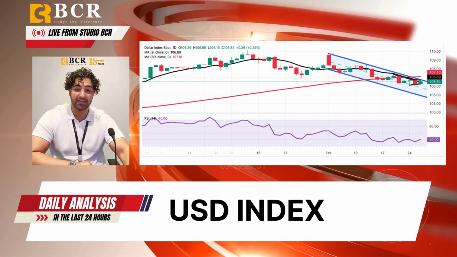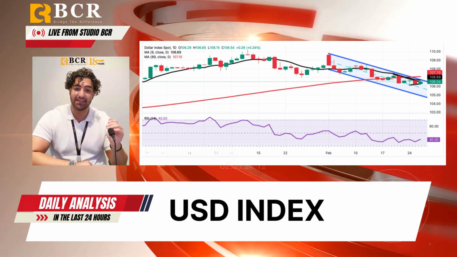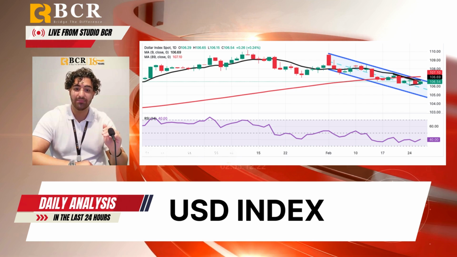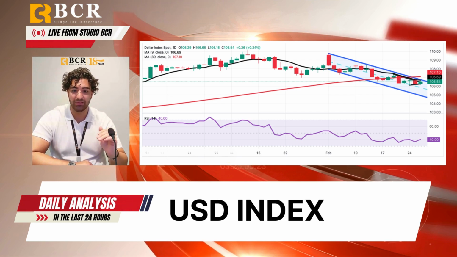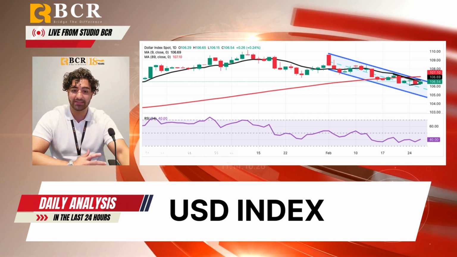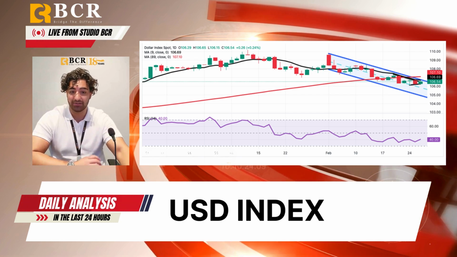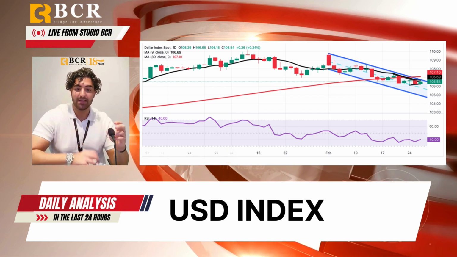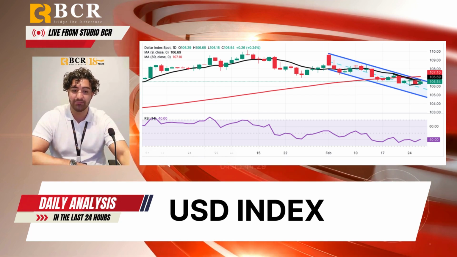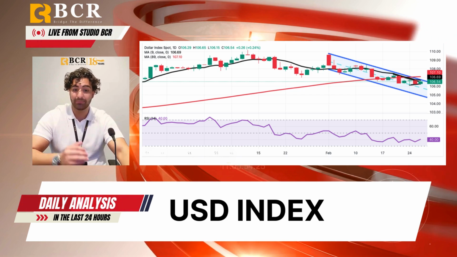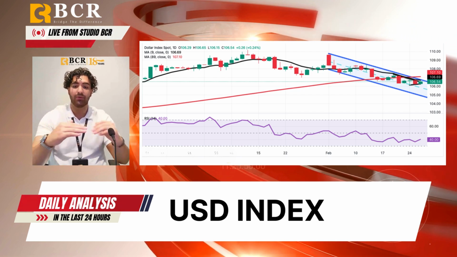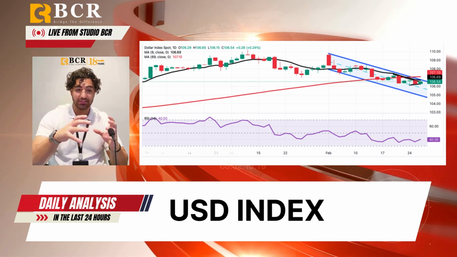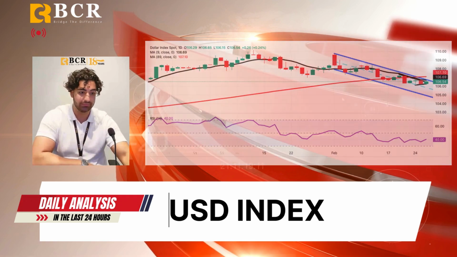Now, if we jump into the technicals, we can see that the index is anchored above the 106 level, with attempts underway to climb towards the 100-day simple moving average. However, weak technical indicators, including a bearish RSI, a MACD signal, and a developing death cross between the 9-day and 100-day moving average, suggest that a break below 106 could pave the way for further decline at 105.9 and towards the 105 psychological level.